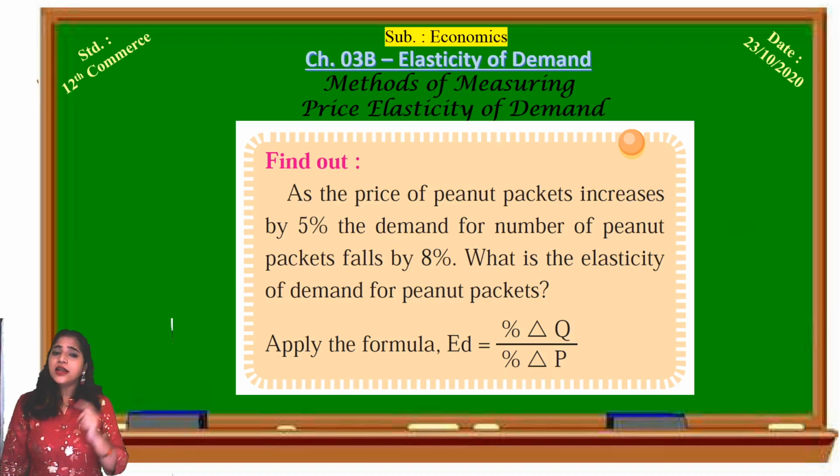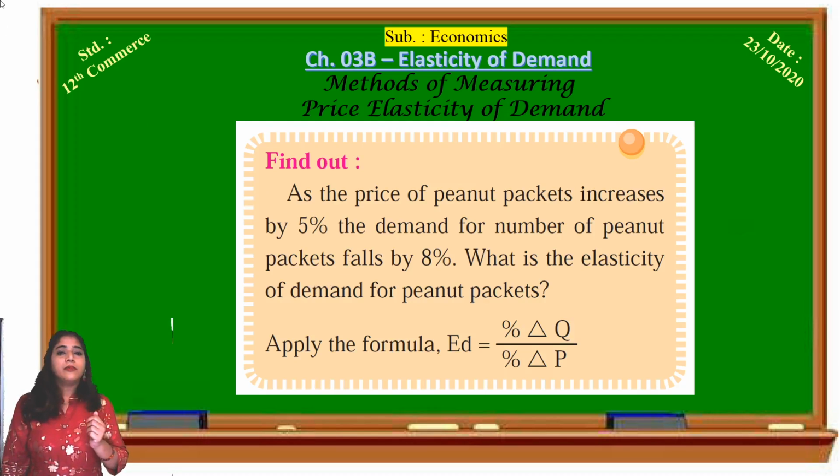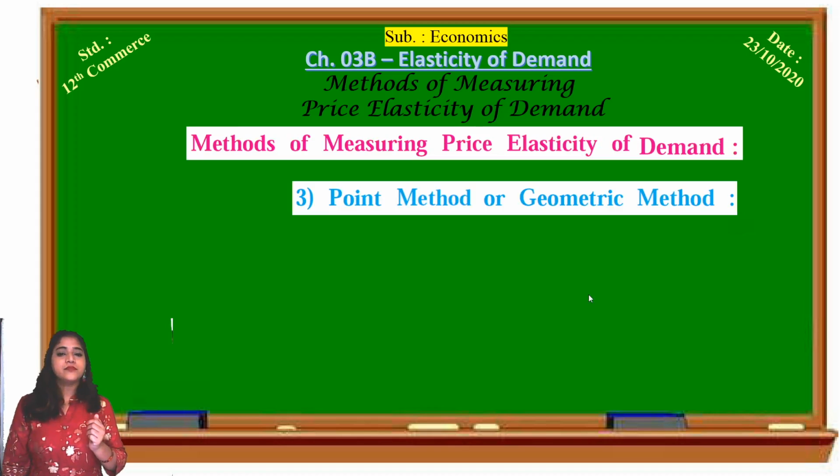So what is the elasticity of demand for the peanut packet, for the groundnut packet? Use the same formula to calculate the elasticity of demand, that is, percentage change in quantity demanded upon percentage change in price. With the change in the price, what is the percentage change in the quantity demanded? That is price elasticity of demand.